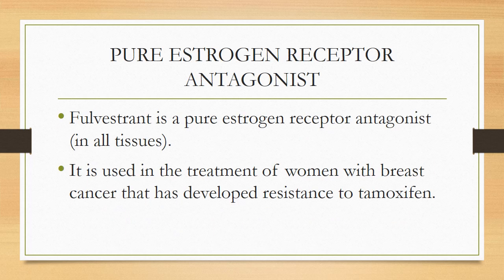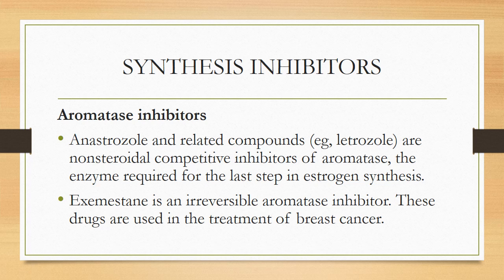The next classification is pure estrogen receptor antagonists, which include fulvestrant. It is a pure receptor antagonist in all tissues. It is used in the treatment of a woman with breast cancer that has developed resistance to tamoxifen. Next, synthesis inhibitors, which include aromatase inhibitors. Anastrozole and related compounds like letrozole are non-steroidal competitive inhibitors of aromatase. Aromatase is the enzyme required for the last step in synthesis of estrogen. Exemestane is also an irreversible aromatase inhibitor. These drugs are used in the treatment of breast cancer.